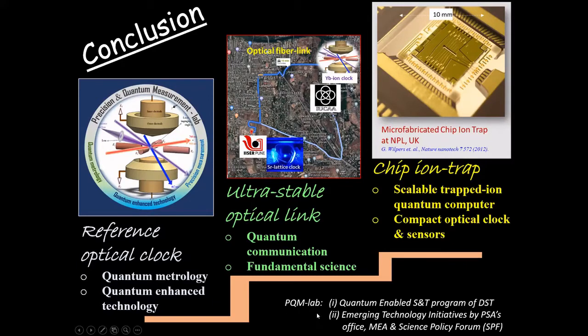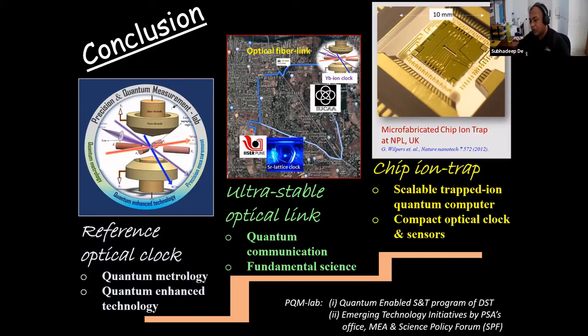Yeah. So just to give you another comment on that, recently one of our proposals has been passed in the first phase. That is called ETI, Emerging Technology Initiatives. That's an initiative by PSS Office, Ministry of External Affairs and Science Policy Forum for this particular topic. And we are collaborating with some foreign people, mechanical engineers, fabricators together. So if ISRO can come into that thing, that would be great. Okay, thank you. We'll connect.